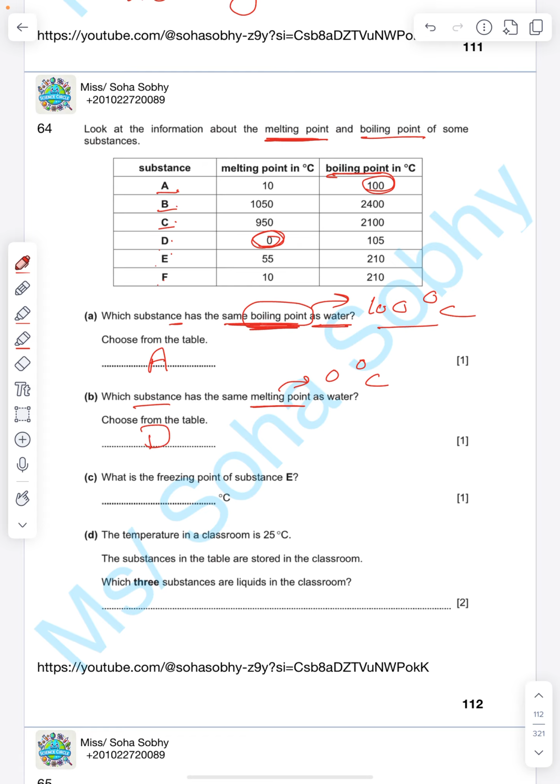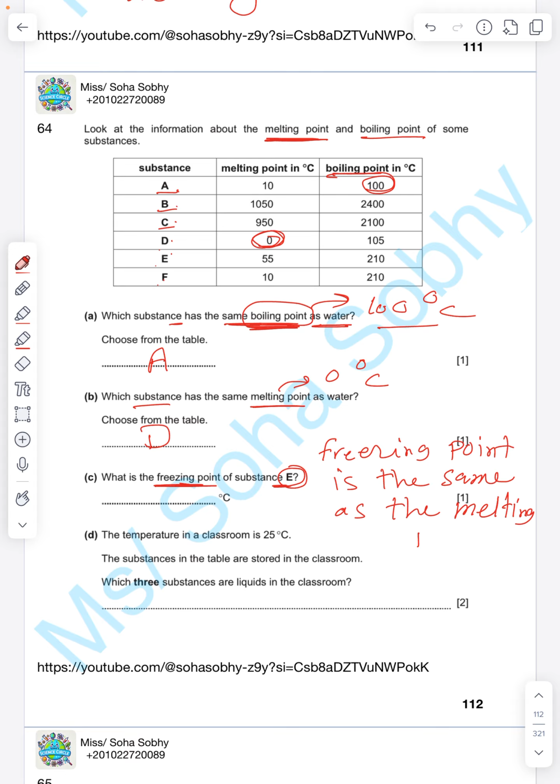What is the freezing point of substance E? Okay, freezing point, it is the temperature at which a liquid turns into solid, because it freezes. I know it's confusing, but it's so easy. Freezing point is the same as melting point. How come? It's so easy. For water, freezing point is 0 and melting point is 0, okay?